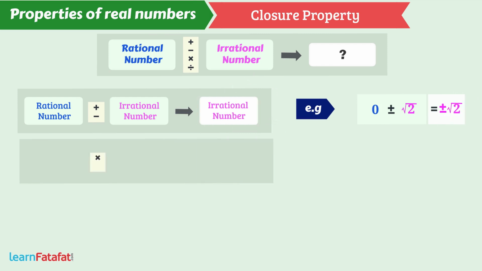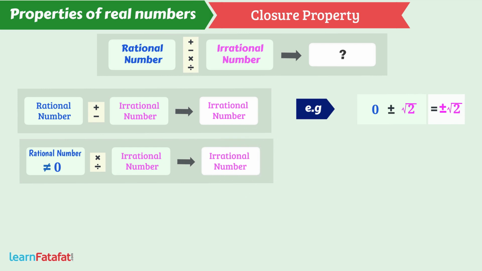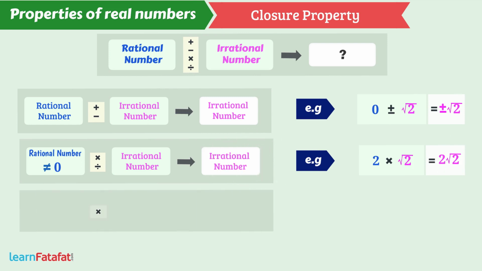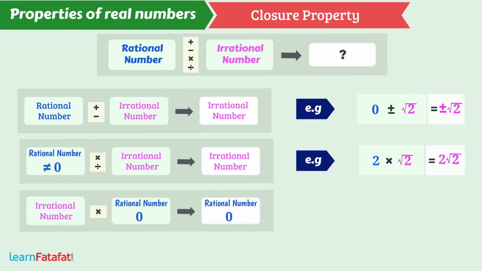The multiplication or division of a non-zero rational number with an irrational number is irrational. For example, 2 multiplied by root 2 equals 2 root 2, which is irrational. The multiplication of an irrational number by rational number 0 is 0, which is a rational number. In addition to these properties, there are other properties as well.